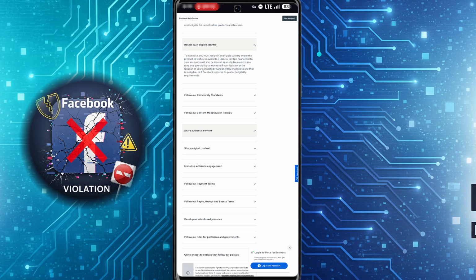If you don't get violation immediately in your video, you get it later on when you are close to monetization. So now that we know the cause of your violation, the next step is to fix your violation. Which, for example, if you believe your content isn't violating any of their policies, you can go straight to creating an appeal. But if you find out that your content is violating their policies, you need to go to your channel, make some changes, take down those contents before you create an appeal. So let's go straight to fixing.